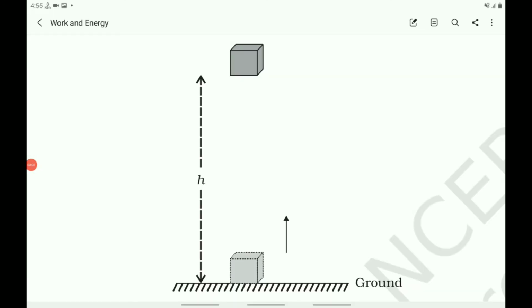Now, let us arrive at an expression for the gravitational potential energy of an object at a height.